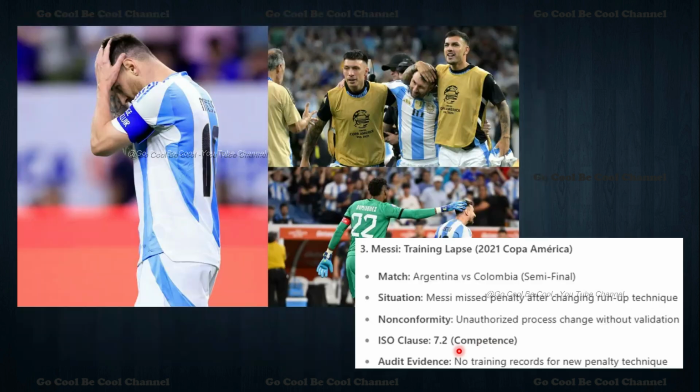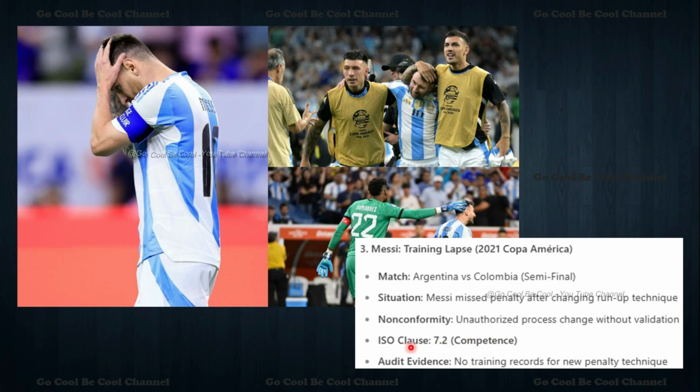Now we are moving to the third example, of Messi: Argentina versus Colombia during the semi-final of the 2021 Copa America. Messi missed a penalty after changing his run-up technique. Because of the training lapse, we can see the non-conformity: an unauthorized process change without validation. That is 7.2, competence.